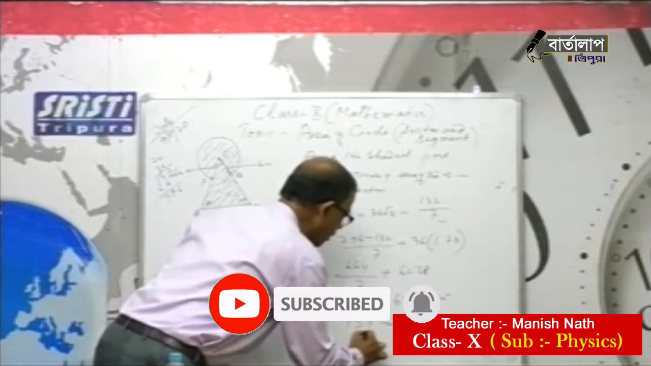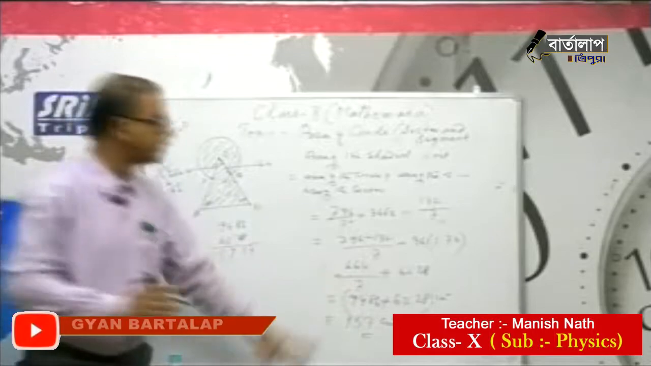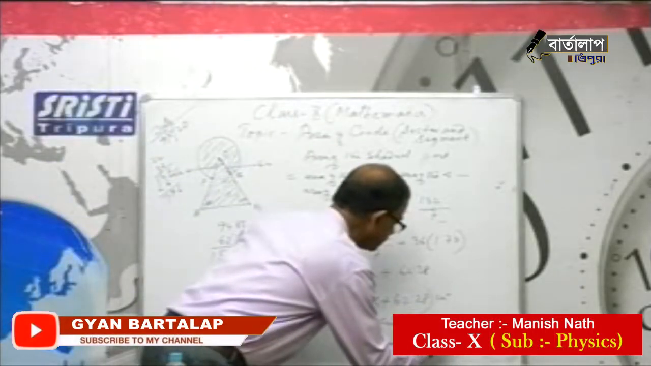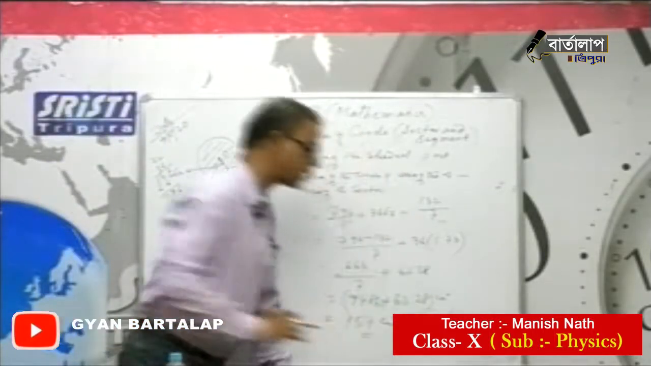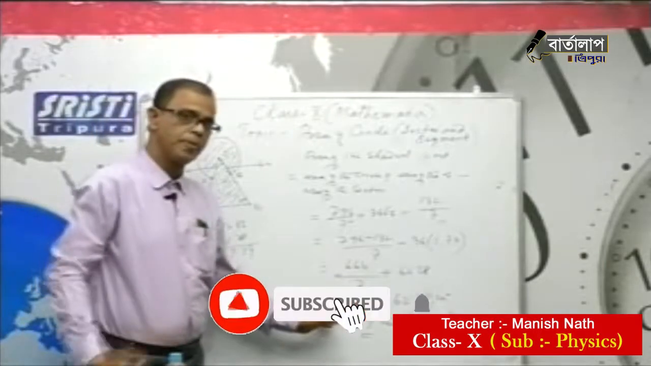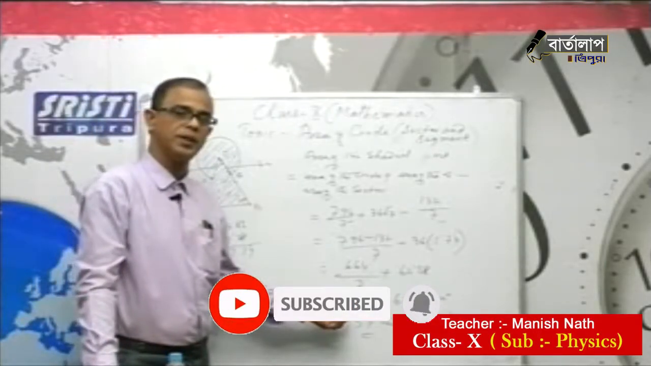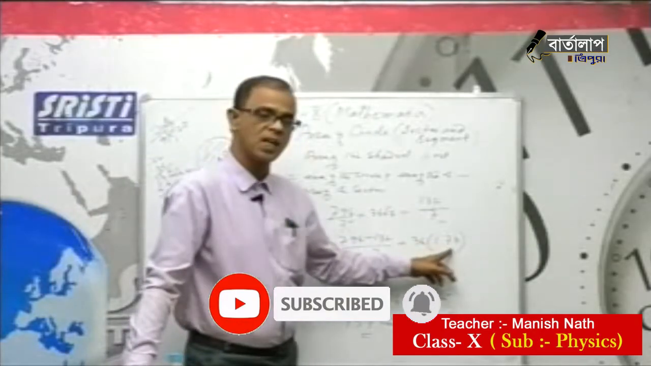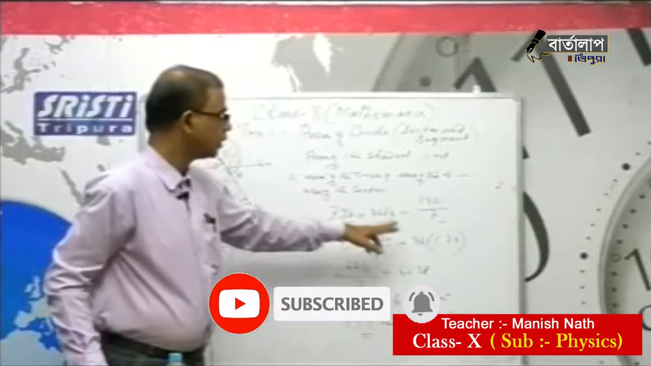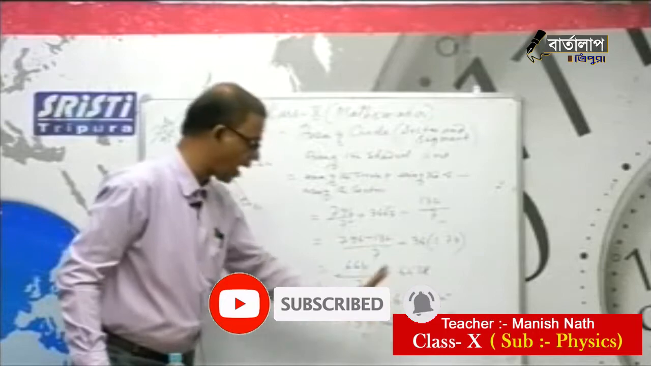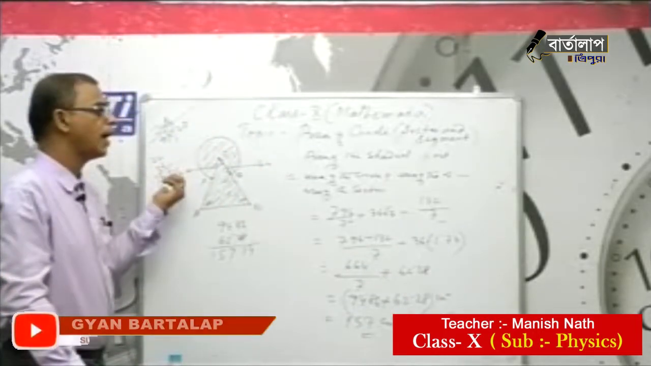So this is your answer. 157 approximate, you have to write approx in bracket. It is not exactly accurate. This is an approximate value we are calculating, because root 3 is not an exact value, that's why we are getting an approximate. So this way we can find the shaded area part.